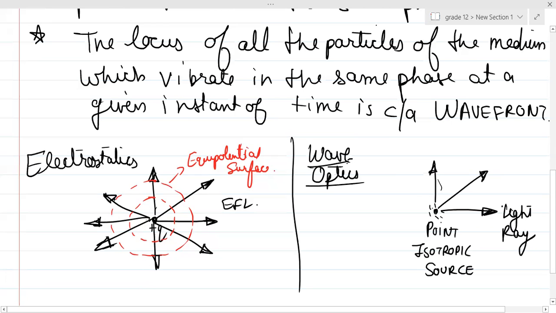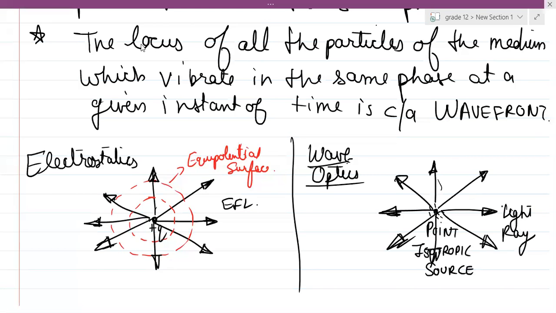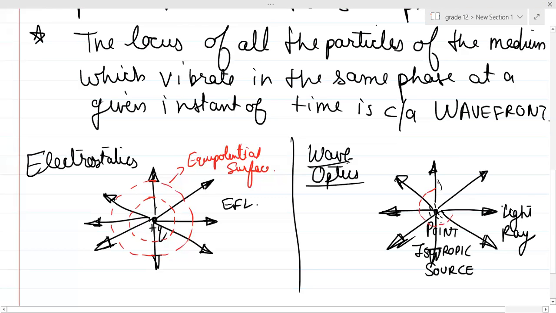This point isotropic source will produce light rays in all possible directions. Basically, again, I can draw surfaces which are perpendicular to these lines, and these surfaces, or cross-sectional planes, are basically called wavefronts. Did you understand the analogy?